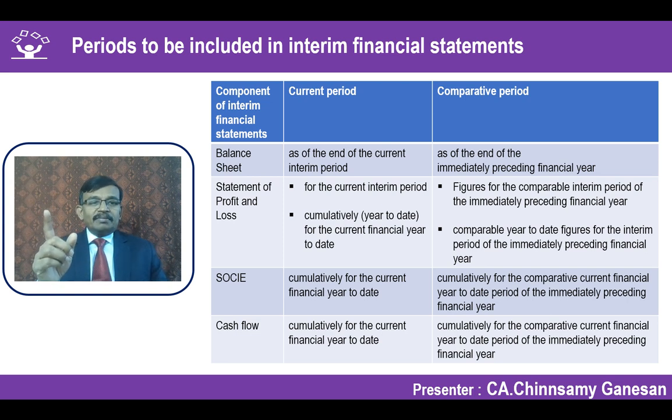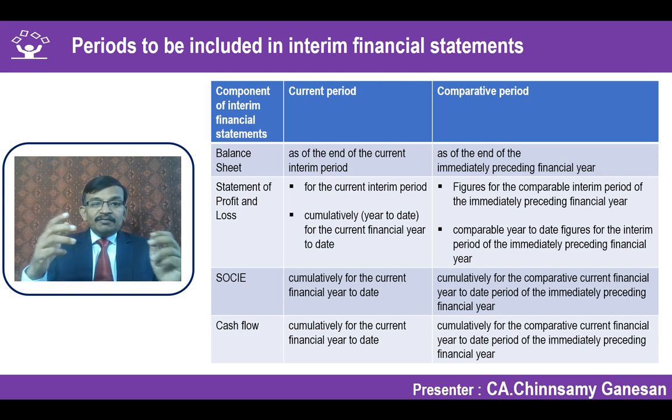Similarly, your comparable should also be like that. So the comparable interim period performance P&L should be given. Similarly, comparable year to date number for the preceding financial year up to the interim period should be given. For example, when I'm saying 30th September 2019, current period will be 1/7/2019 to 30th September 2019. Comparative period will be 1/7/2018 to 30th September 2018. Cumulative year to date for the current period will be 1/4/2019 to 30th September 2019. And with respect to the comparative period, year to date number will be 1/4/2018 to 30th September 2018.